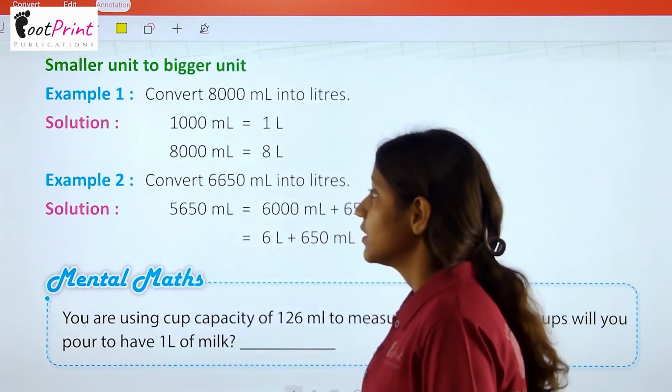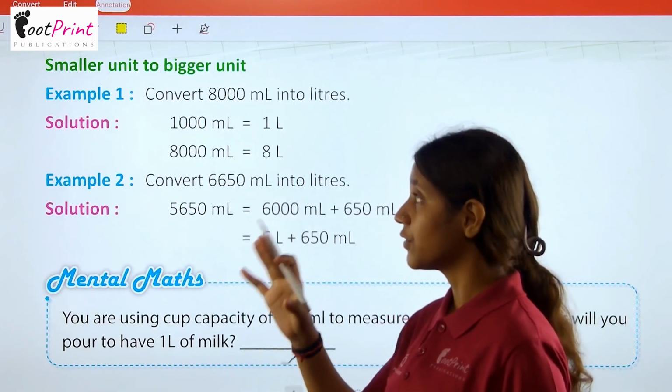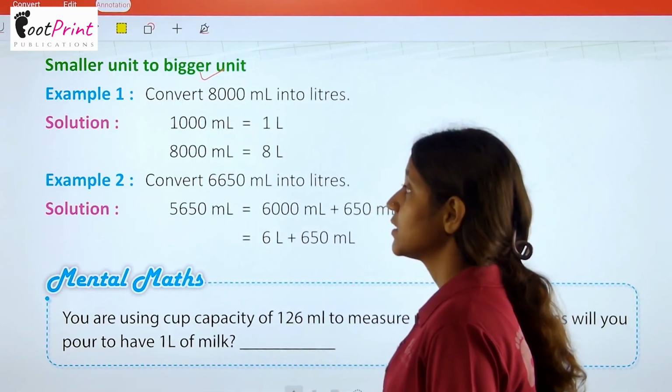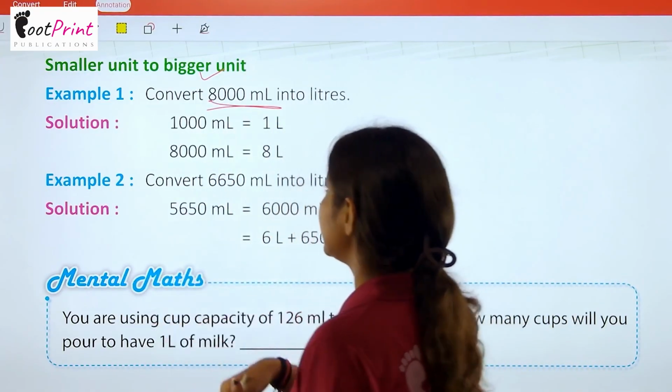Now we have another concept, that is smaller unit to bigger unit. Now we will do the conversion of smaller unit into bigger unit. So example number 1 says convert 8000 ml into liters.